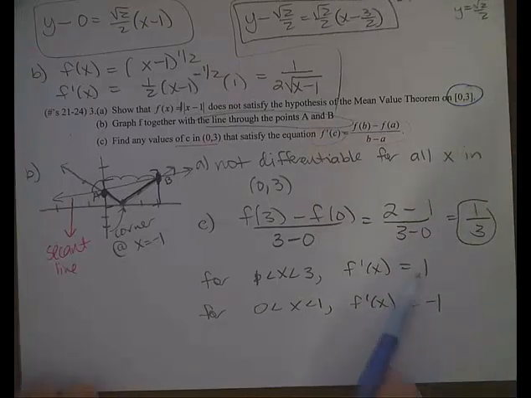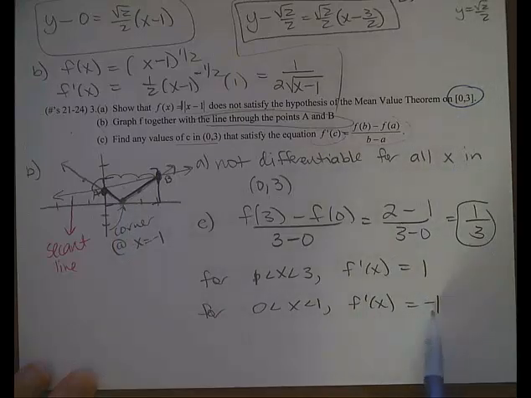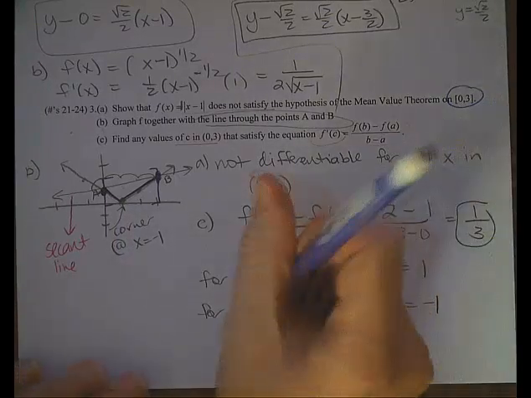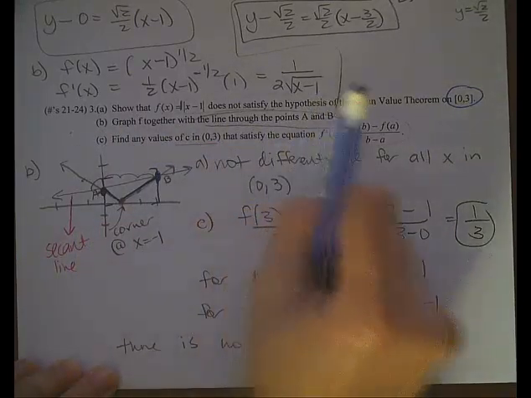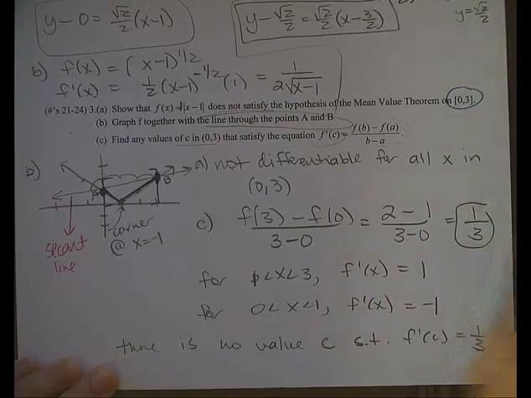So it's going to be either one of those two things. It's either negative 1 and then it abruptly changes and becomes positive 1. So it's never going to equal 1/3. So there is no value c such that f prime of c equals 1/3.